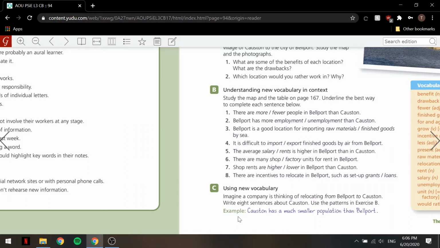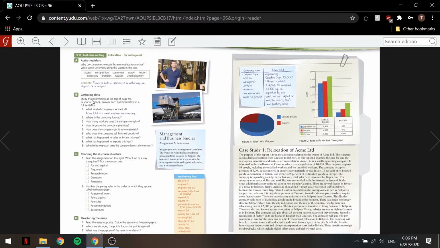Then I can also say it is easy to export finished goods by air from Coston because it is a lot closer to the airport. 5, I'll say the average salary is lower in Coston than in Bellport. Let's keep going. I'll say there are a few factory units to rent in Coston. Or I could also say there are many shop units to rent in Coston. And finally, I'll say shop rents are lower in Coston than Bellport. Okay, so these were my sentences. I hope you wrote your own. Now let's move on. Okay, so here we have exercise A.